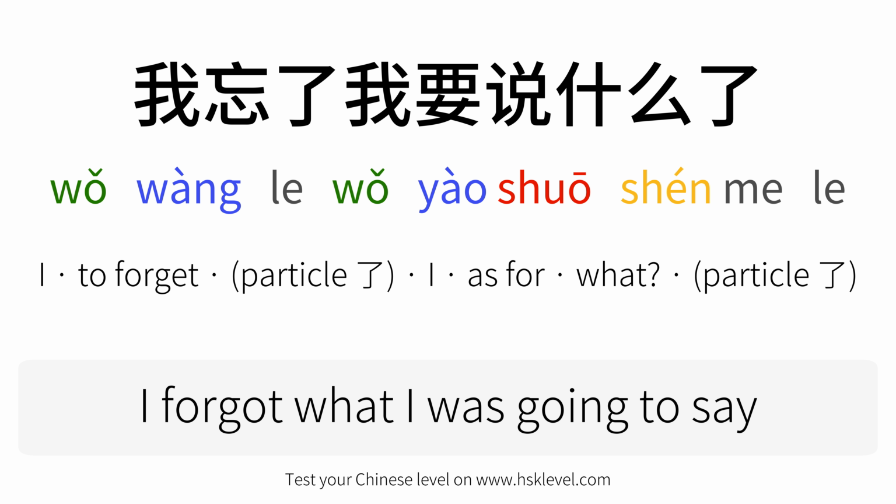So, putting it all together, 我忘了我要说什么了 means I forgot what I wanted to say or I forgot what I was going to say. It implies that the speaker had something important or interesting to say, but they lost their train of thought or got distracted. They are annoyed or disappointed with themselves for forgetting.